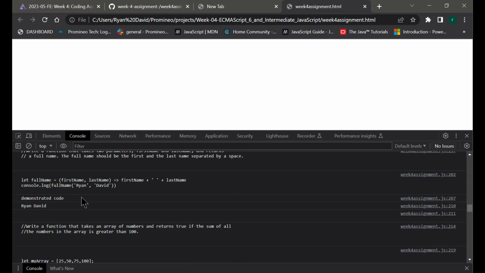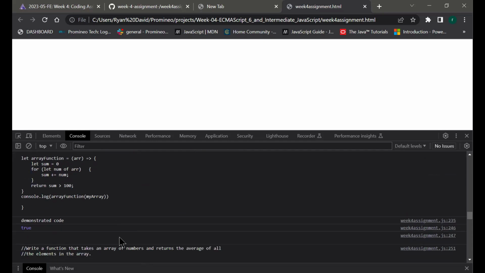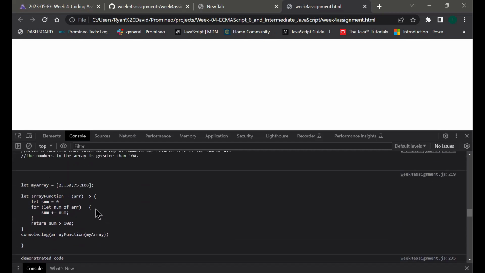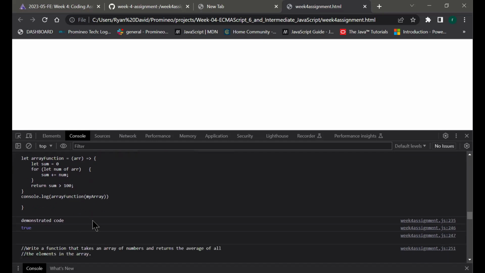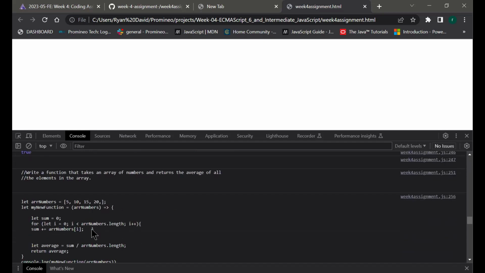This one was a pretty easy one, just the full name. So we did that, and you can see it worked. That was good. We have an array here. This is basically saying that if the combination of these array values is greater than 100, then we return that. And I believe it returns true, right? Yep. So anyway, that's what we did there.